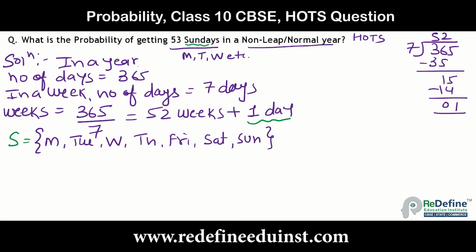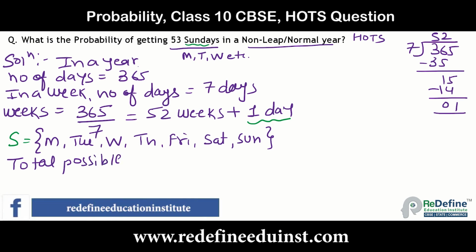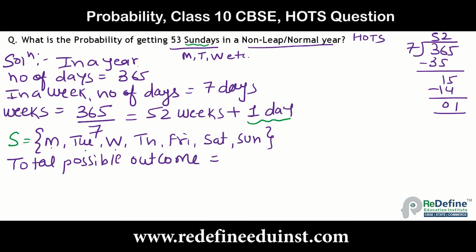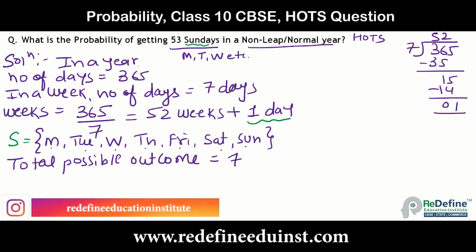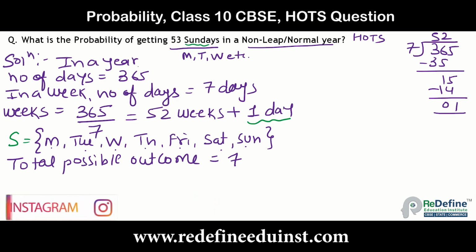So the total possible outcomes are 1, 2, 3, 4, 5, 6 and 7. The total number of possible outcomes is 7.